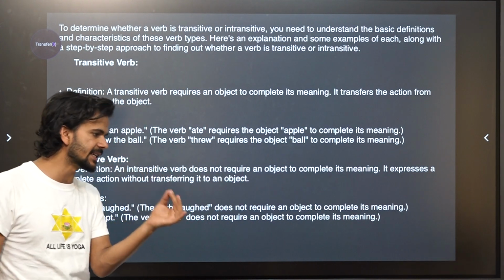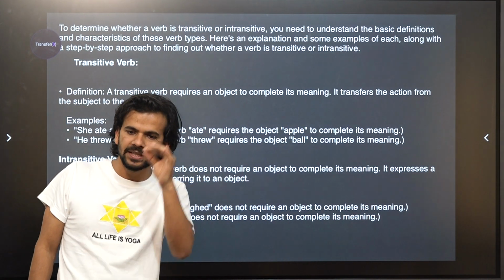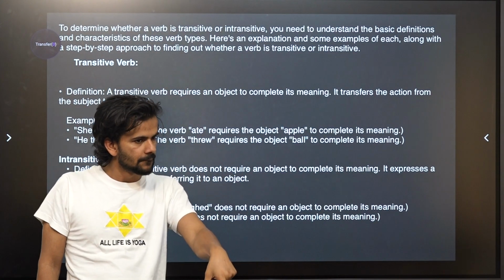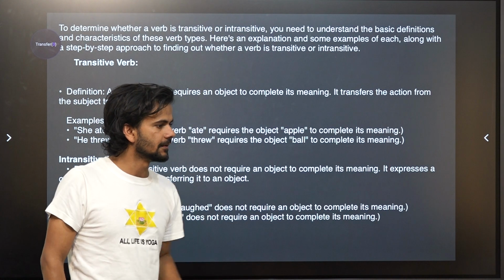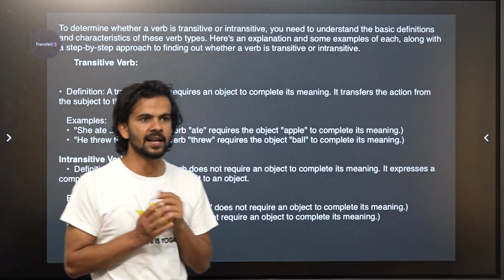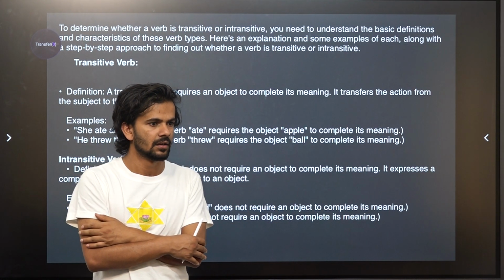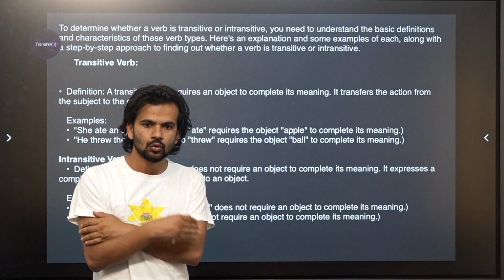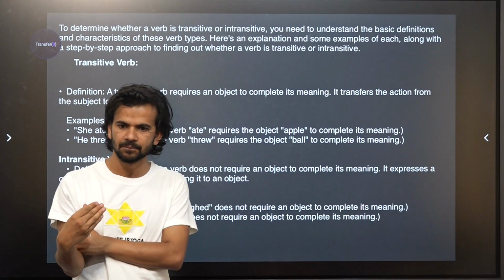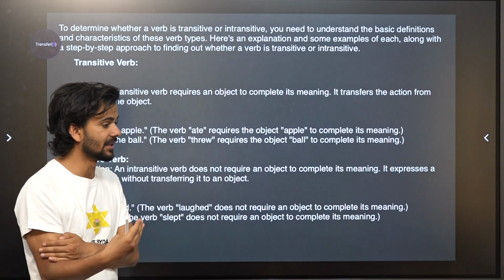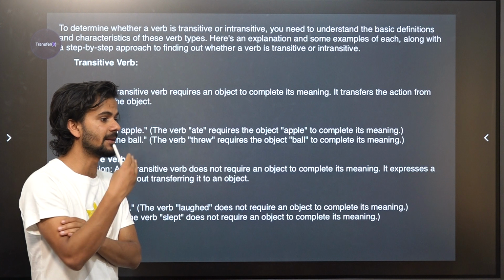The process of eating, the meaning of eating, is completed by an apple. An apple completes your eating. Right? I cannot sit here and say, I am eating. I cannot say it like this. To complete the process of eating, you need what? An apple or something. It can be a cake, it can be a pizza.